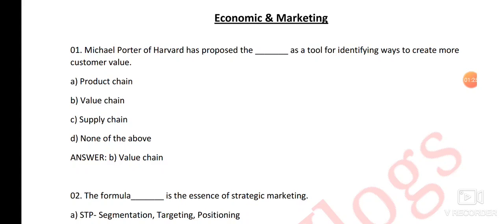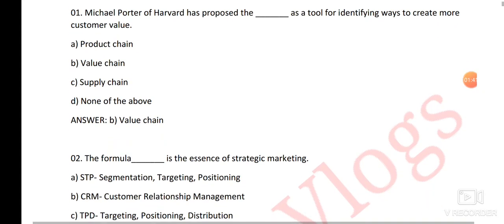Then the first question is, Michael Porter of Harvard has proposed the space as a tool for identifying ways to create more customer value. Then the right answer is option number B, value chain. Next question.